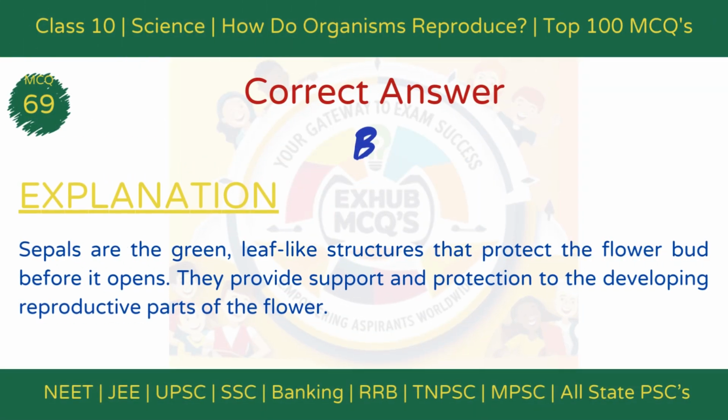The correct answer is option B, protect the flower bud. Explanation: Sepals are the green, leaf-like structures that protect the flower bud before it opens. They provide support and protection to the developing reproductive parts of the flower.